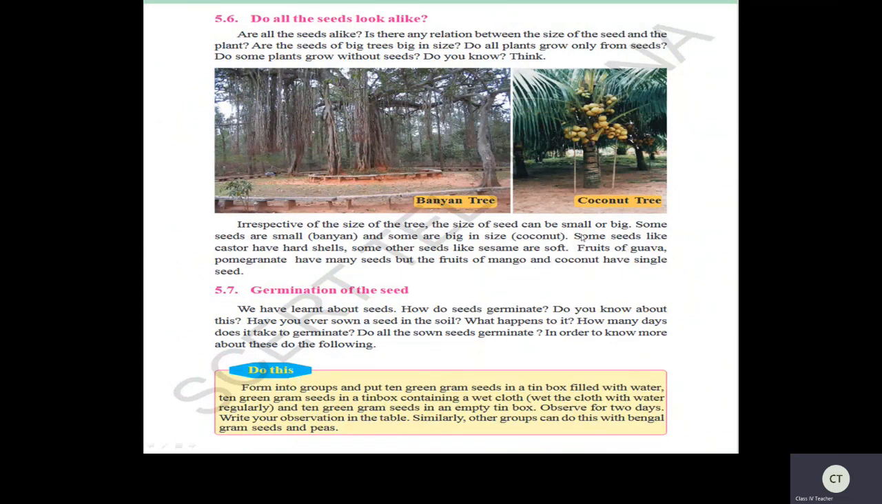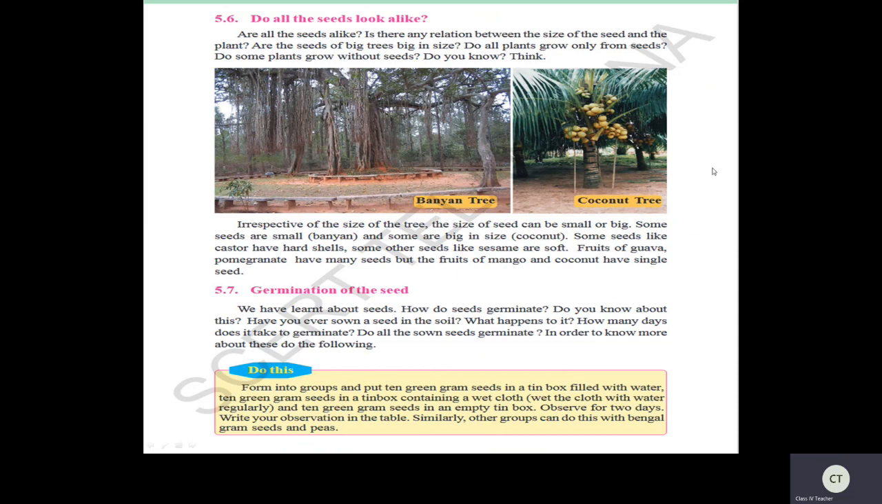Now, if you see here, some seeds like castor have hard shells. You know, amadam chetlu, right? So castor has a hard shell, and some other seeds like sesame. You know, sesame nuvulu? Yes, they have soft seeds.